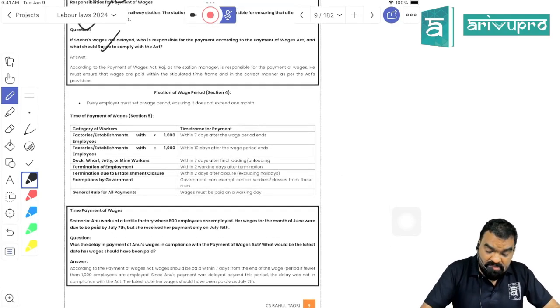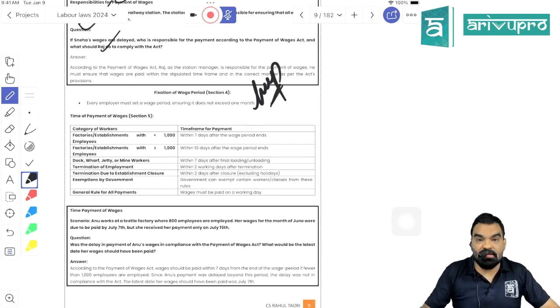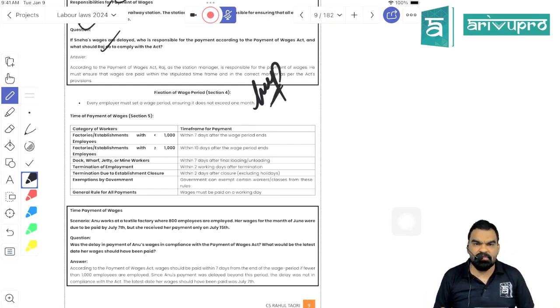Now, within this, the most important section is section 4. Section 4 states within how many days the wage should be paid. So when it comes to an establishment where the number of employees is less than 1,000, they are under an obligation to make the payment of wages within the period of 7 days from the end of the wage period.